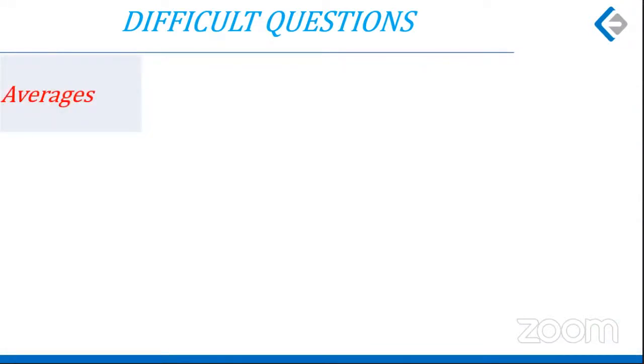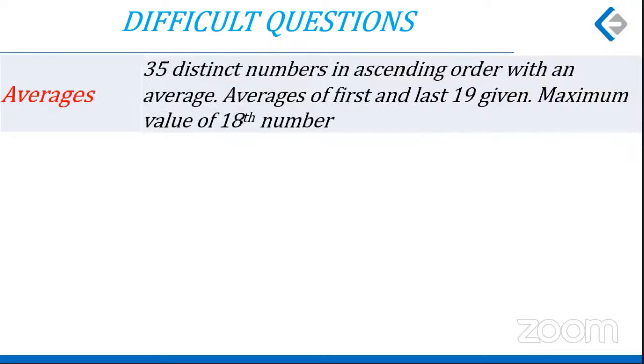Of the two difficult or very difficult or sometimes lengthy questions, one was on averages. 35 distinct numbers are given in ascending order. The average of all the 35 was given, 160, if I remember correctly. Now, the average of the first 19 and the last 19 is given. There are only 35, but you still have 19 first and 19 last, which means there's an overlap. The middle number, the 18th, would obviously be in the overlapping region. And then you are asked what is the maximum possible value of the 18th, the middle number.